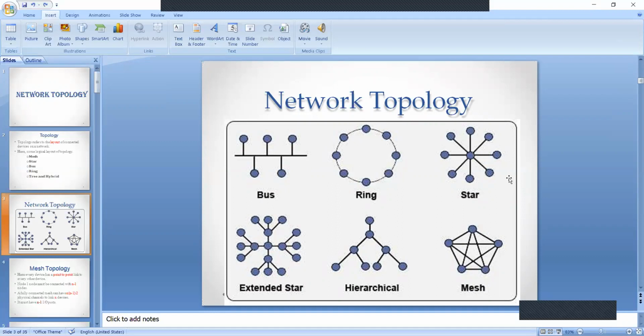Third one, star topology. Fourth one is an extension to star topology, known as extended star topology. Fifth one, hierarchical topology. And the last one in this diagram, mesh topology. Next, we will discuss individual topologies in detail.